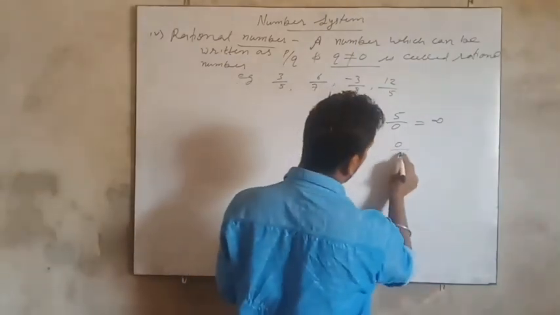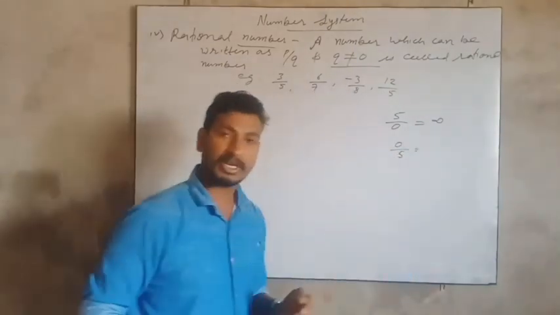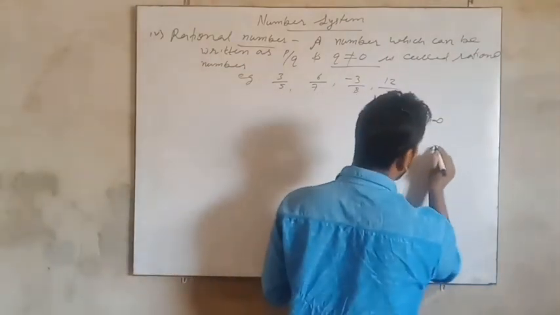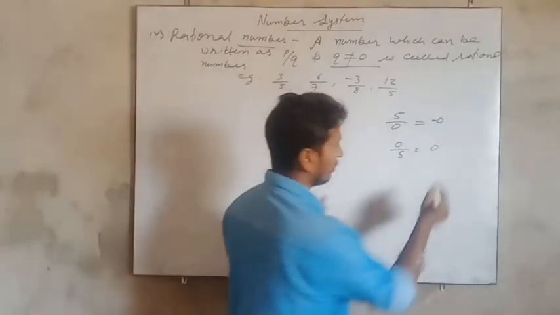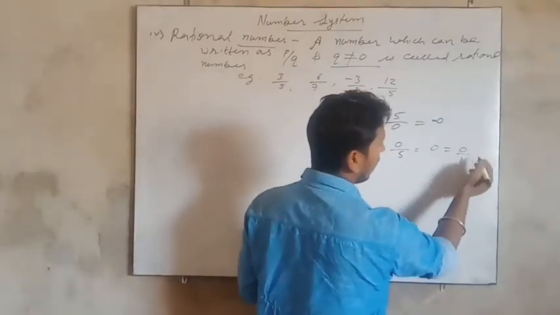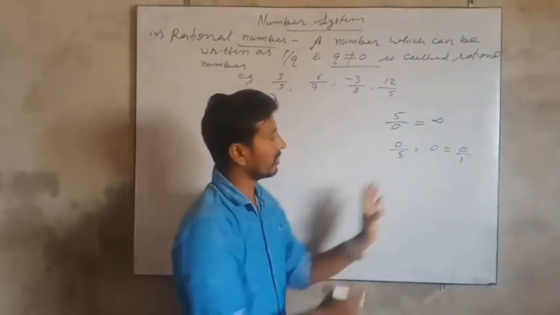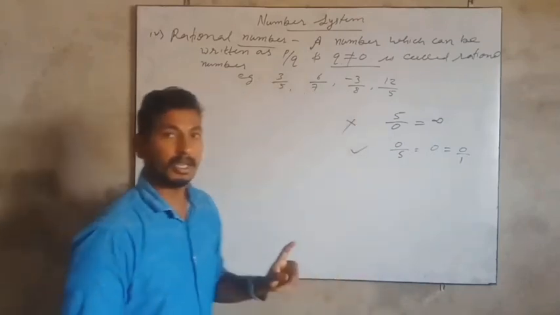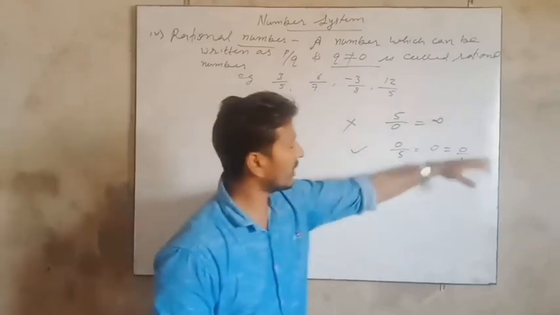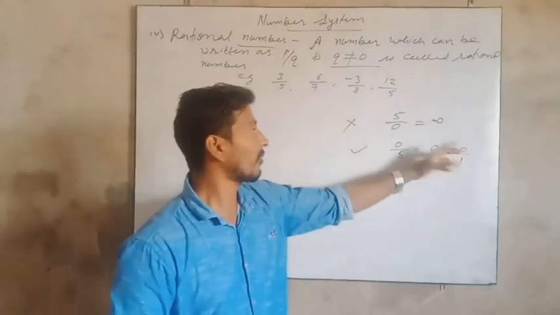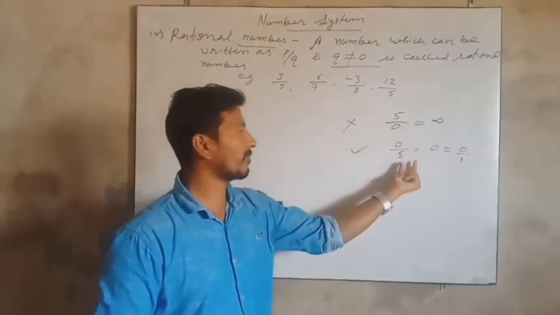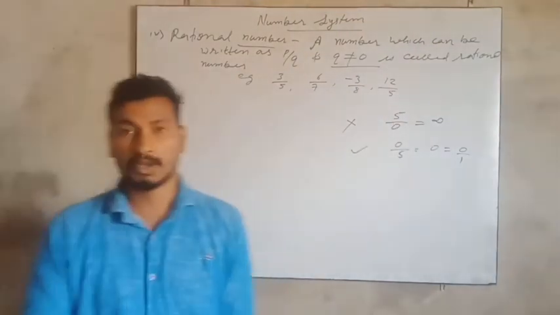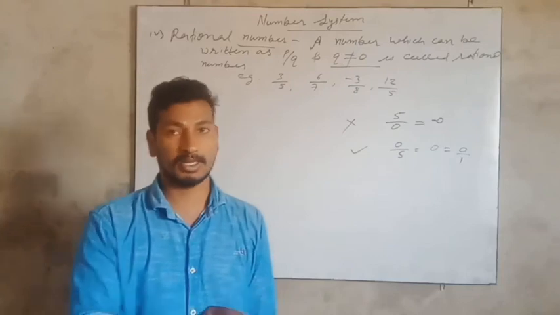But is 0 by 5 a rational number? Yes. 0 by 5 means 0, and 0 can be written as 0 by 1. So this is a rational number. So this is not a rational number, this is a rational number. In exams, most of the time such questions are asked. Is 0 by 5 a rational number? Is 5 by 0 a rational number? So be careful when picking rational or irrational.